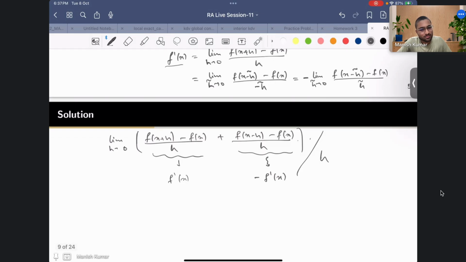So now what you can do? See, from here you cannot conclude it. You are just saying that this will be 0 by 0 form in the limit, right?